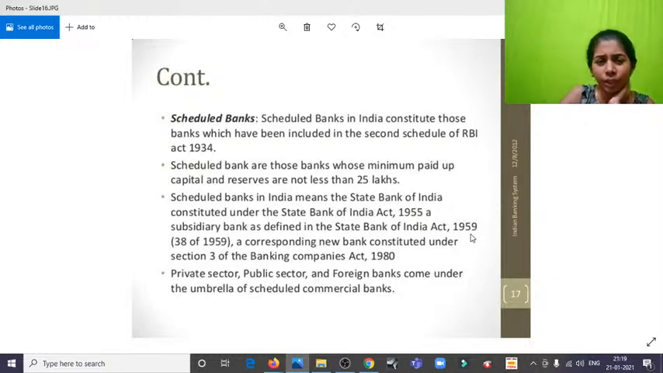I think when you have an account in SBI and you don't have the necessary minimum balance, they'll tax you, or they'll give you lots of fine for not having a specific amount of money or minimum balance in your account. So yes, this was formulated by the government, but still, I don't know why they are doing all these things. And private sector, public sector, and foreign banks come under the umbrella of scheduled commercial banks.